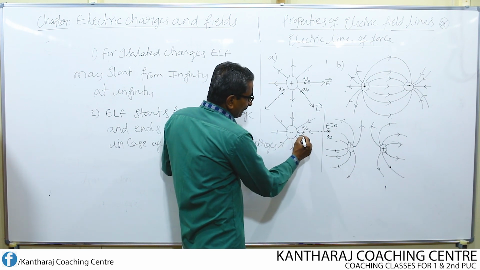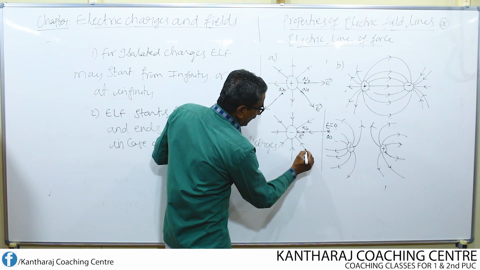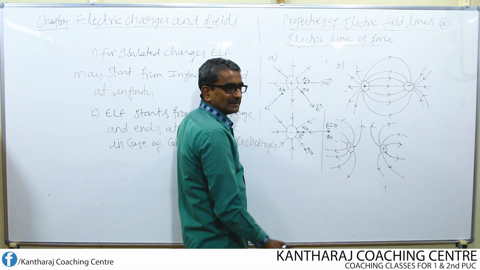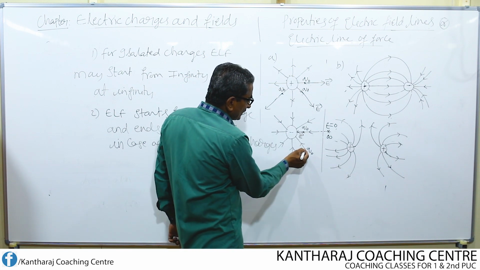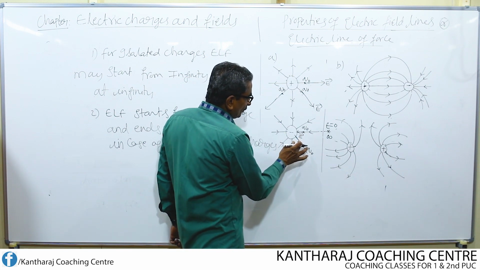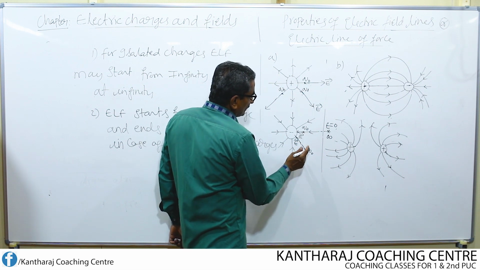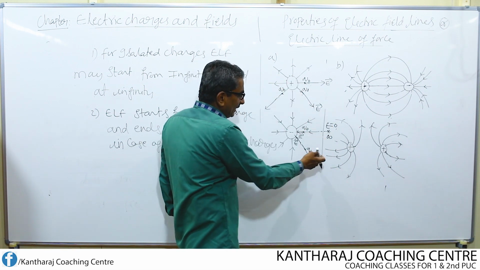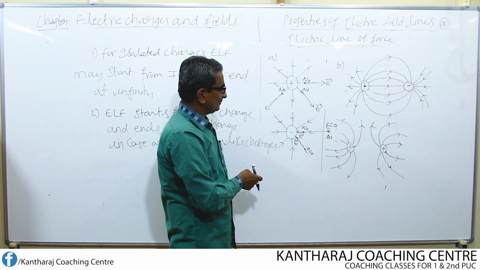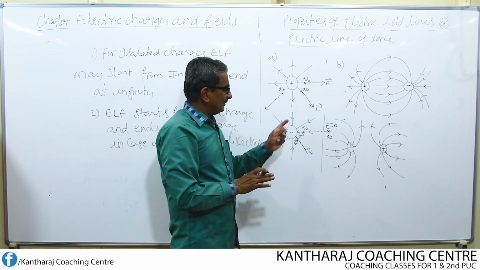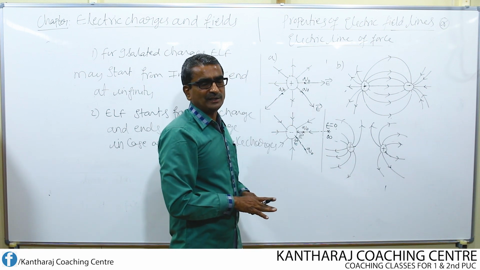If you want to find the direction of electric field at this point, keep the test charge. Now it begins to move like this. This test charge tends to move like this. So now this becomes the direction of electric field. In this case it is away, in this case it is towards. So using a test charge we can find the direction of electric field.